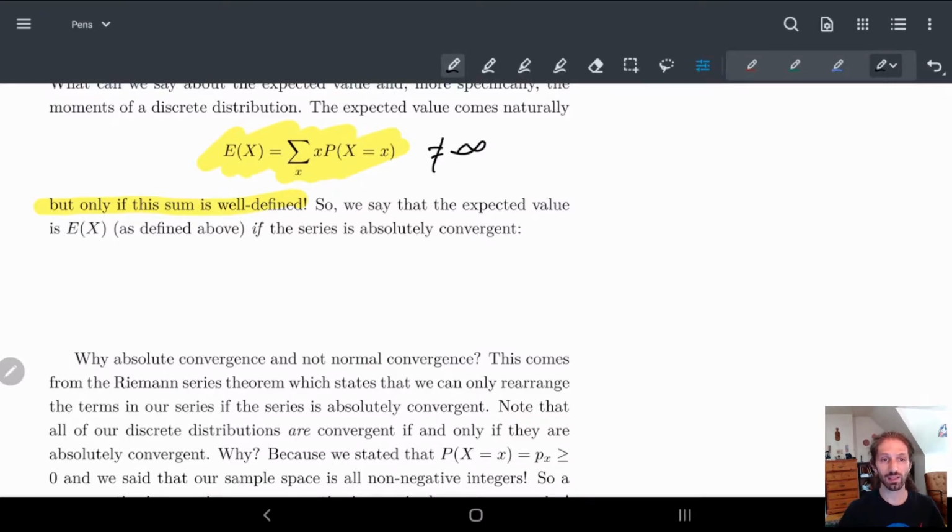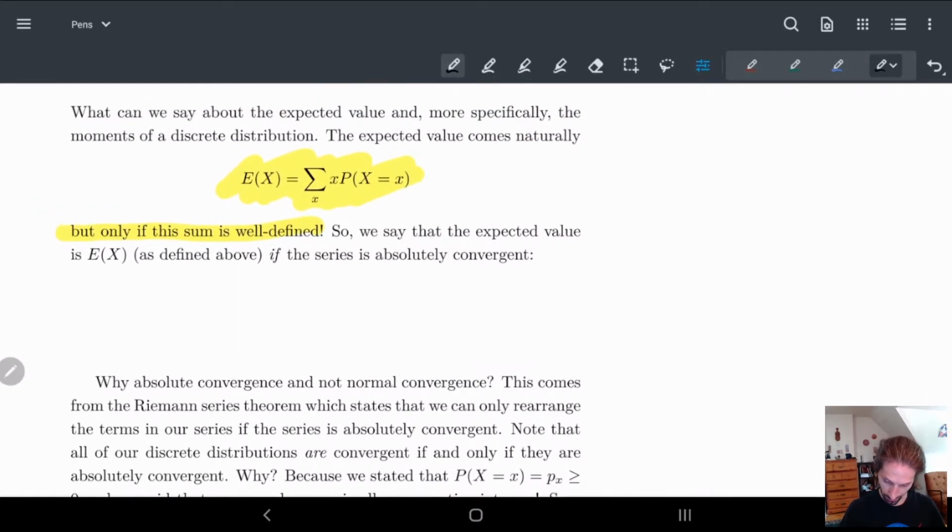So we say that the expected value E of X, as defined above, is E of X if, and this is the big thing, the series is absolutely convergent. And what does this mean? If you don't remember off the top of your head, what this means is that this summation converges.